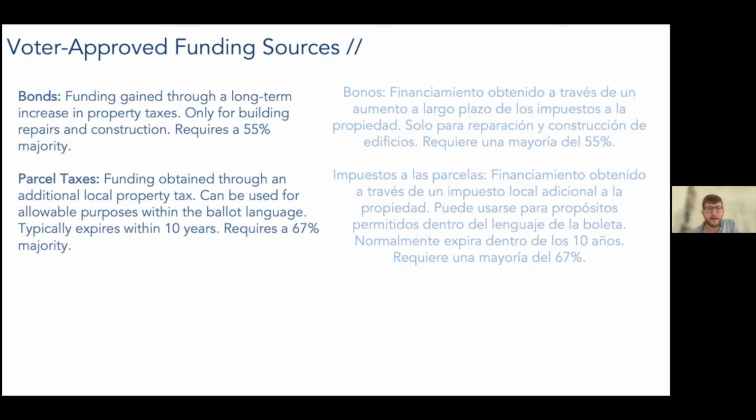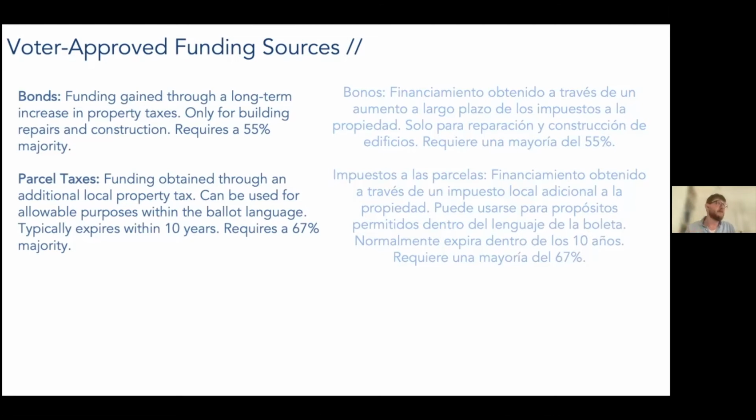parcel taxes. Parcel taxes are funding that you get from establishing a new local property tax. So a parcel is a parcel of land in this context. And parcel taxes will often say something like, for every parcel of land, we're going to charge voters $300. And they're going to say, we're going to use all this money for X. And they're going to put on the ballot what they're going to use that money on.